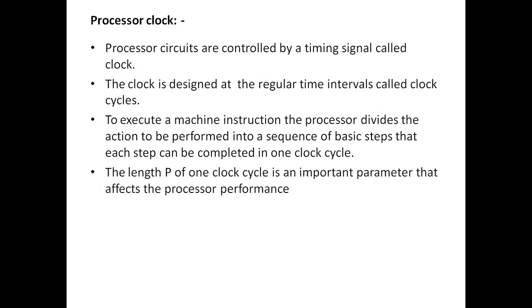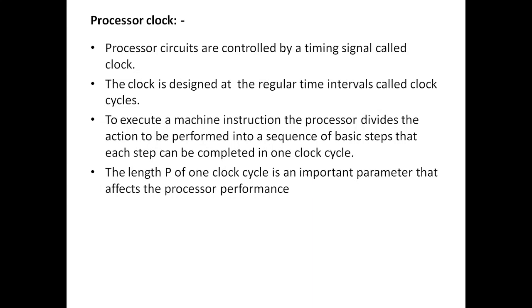In order to execute any machine instruction, the processor divides the task to be performed into a sequence of steps. Each step can be completed in one clock cycle, one clock tick. The length P of one clock cycle is an important parameter that affects the processor performance.